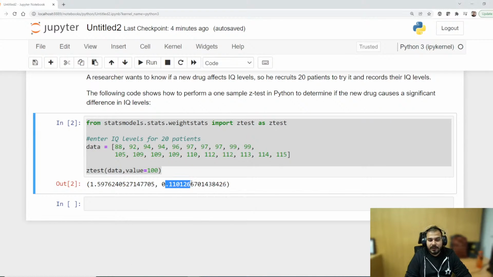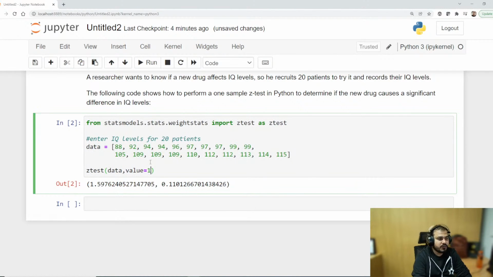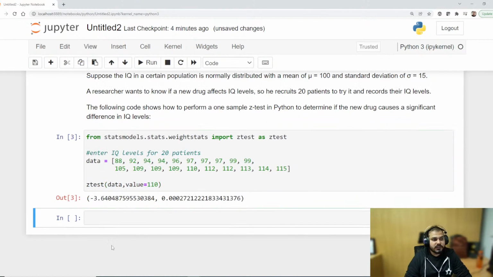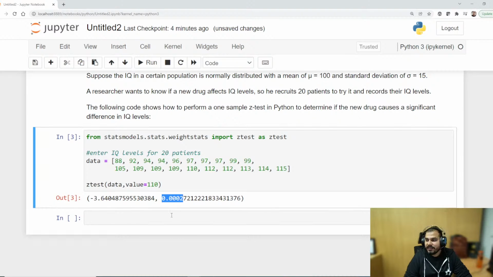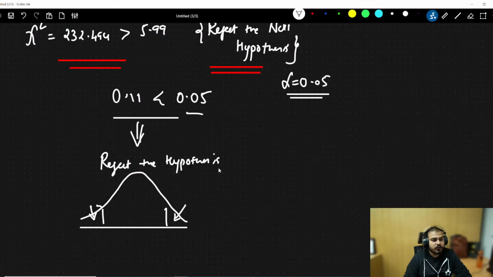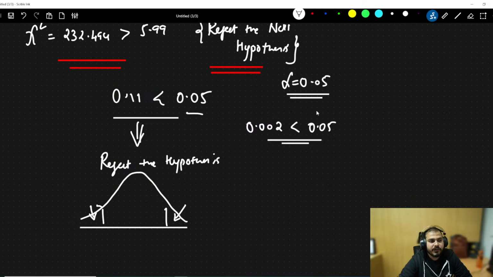Since it is 0.11, which is not less than 0.05, we are going to reject it. Suppose we get 0.005, let's say that in this particular case I am going to use the mean as 110. Now you see I am getting 0.002. So do we reject or accept the null hypothesis? Here I am getting 0.002, which is obviously less than 0.05.